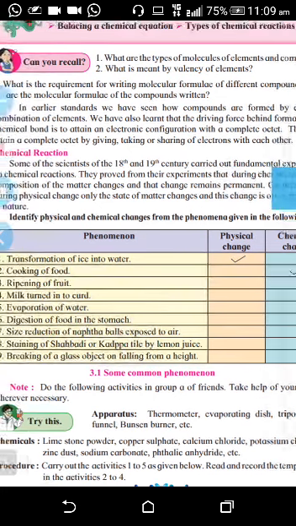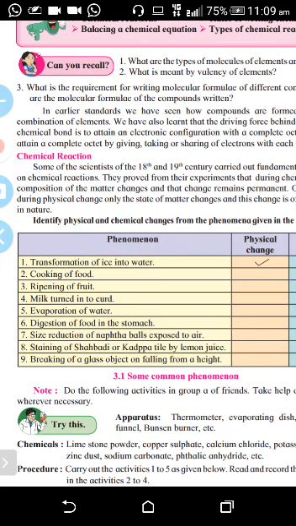But when you are cooking food or ripening a fruit, you take a mango when it is ripe, then again you don't get it back. So it is a chemical change. The digestion of food is a chemical change. Digestion of food takes place in the stomach, and again you don't get back the food. So it is a chemical change. Then there are so many other examples also given. Milk turns into curd. From the curd you are not getting milk back. So that is a chemical change.